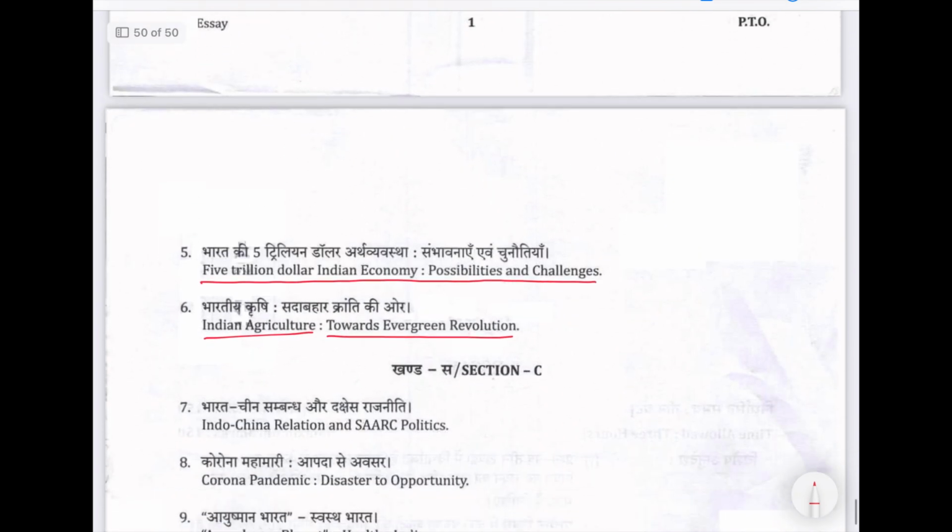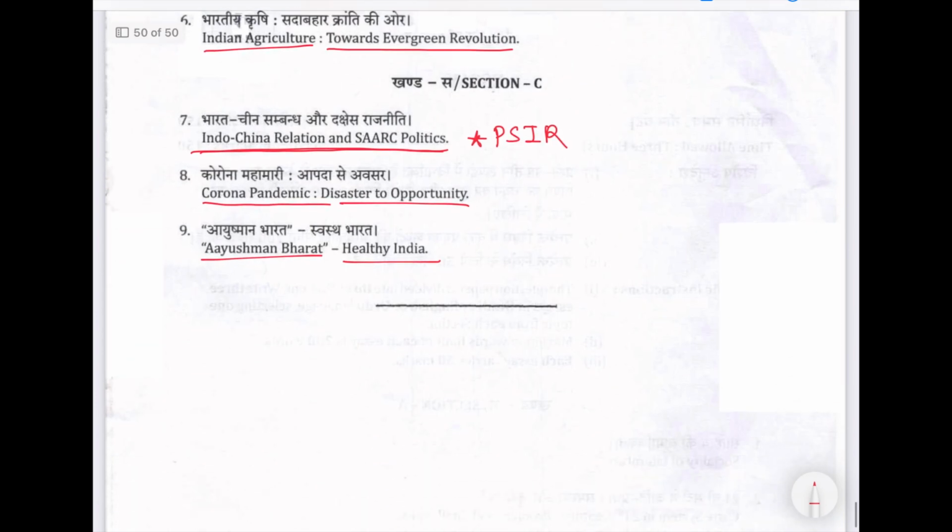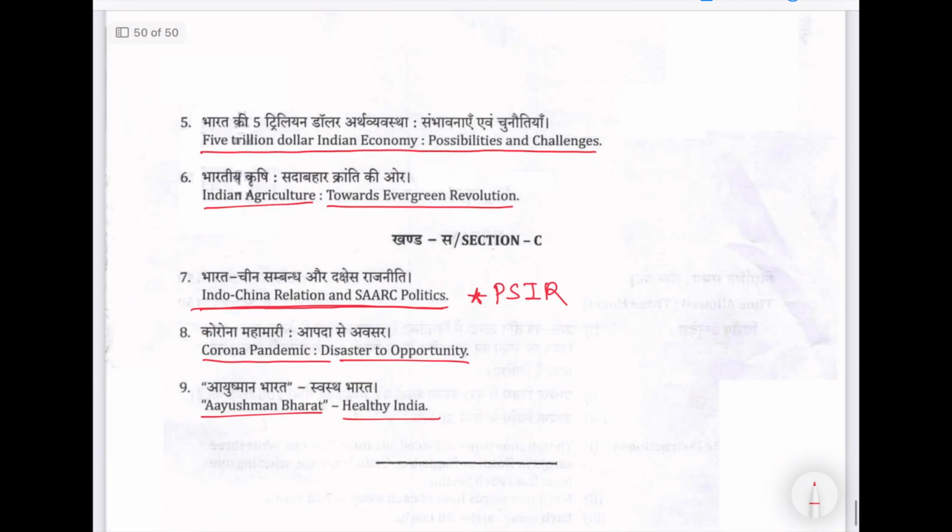See, straightforward topics, huh? Not like UPSC's recent trend. Indo-China relations and SAARC politics. IR. If you have PSIR optional, Indo-China relations and SAARC politics, you can write a good essay over here. Corona pandemic, disaster, opportunity. Ayushman Bharat, healthy India. Okay, so this is about the essay paper.